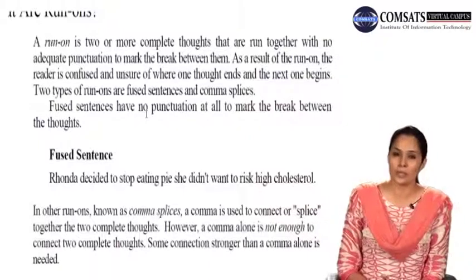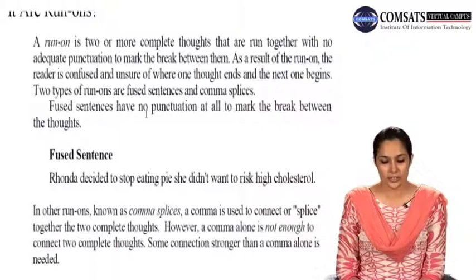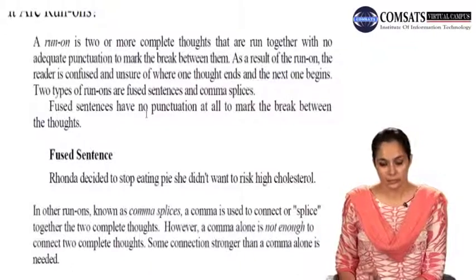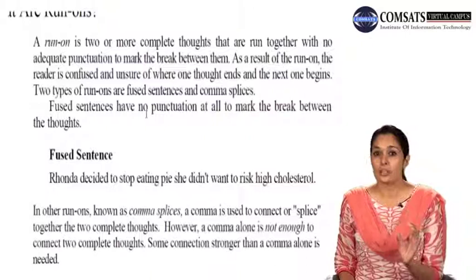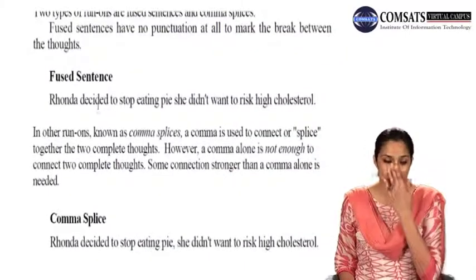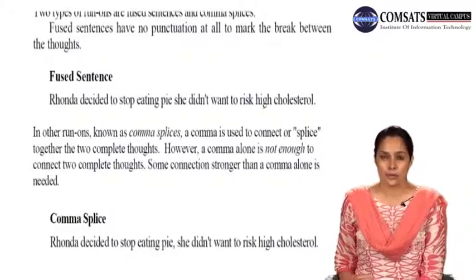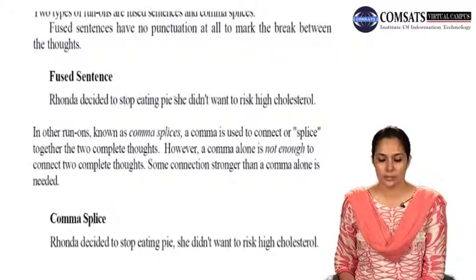Let's first look at what a fused sentence is in run-on sentences. It's basically a sentence that has no punctuation mark that could tell you that one thought ends here and the other begins. So an example of a fused sentence is given here. Rhonda decided to stop eating pie. She didn't want to risk high cholesterol. Now you heard that I gave a very brief pause at the word pie.